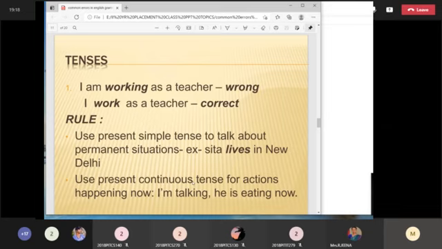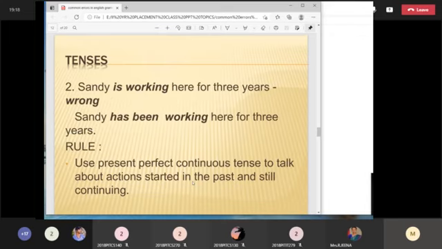If you know this simple rule, you will not have any confusion and you can very easily choose the correct answer or spot the error. You have another sentence: "Sandy is working here for 3 years." "Sandy has been working here for 3 years." This "been" is a very beautiful word. It gives you the actual nature of the action. See, Sandy started his career in that particular company 3 years ago, and now also he is working there.